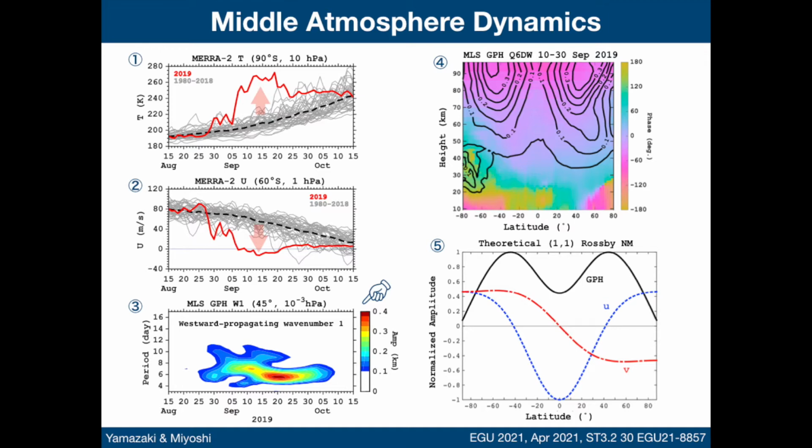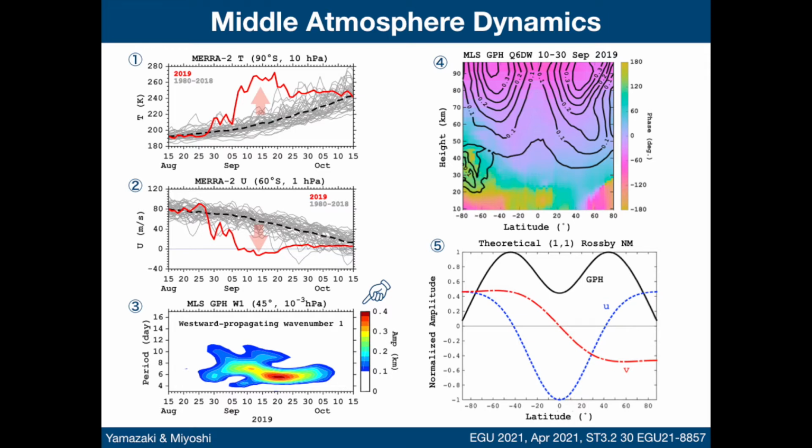It shows activity of westward propagating planetary waves with periods between 3 and 17 days. It is seen that the SSW was accompanied by enhanced planetary wave activity with periods between 4 and 11 days. The wave activity is most pronounced at a period around 6 days. The westward propagating 6-day wave with zonal wave number 1 is known as the quasi-6-day wave.